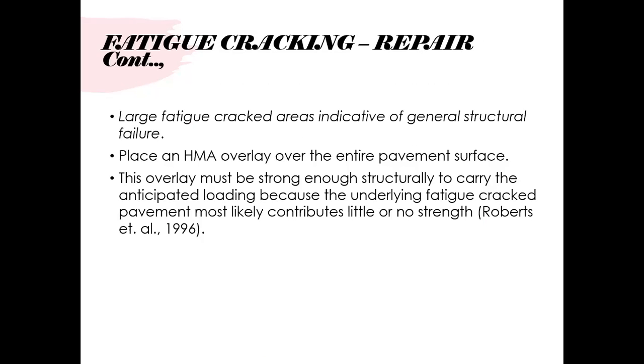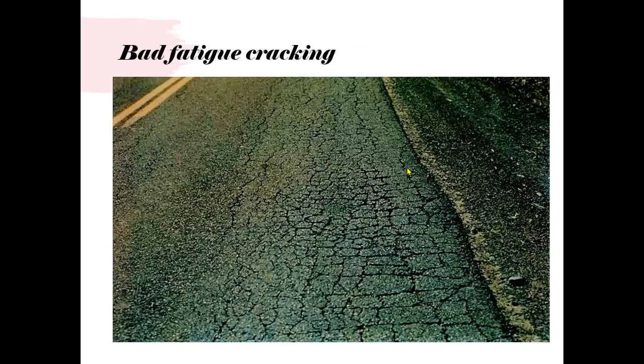But what would happen if you have a large area that has been affected? It means it's a structural failure. The pavement structure that has been recommended is not adequate. So we have to overlay all the pavement, and this is a structural overlay, and we calculate it according to the anticipated traffic demand. This is an example of a bad fatigue cracking in which you have to do the second repair as I've suggested.